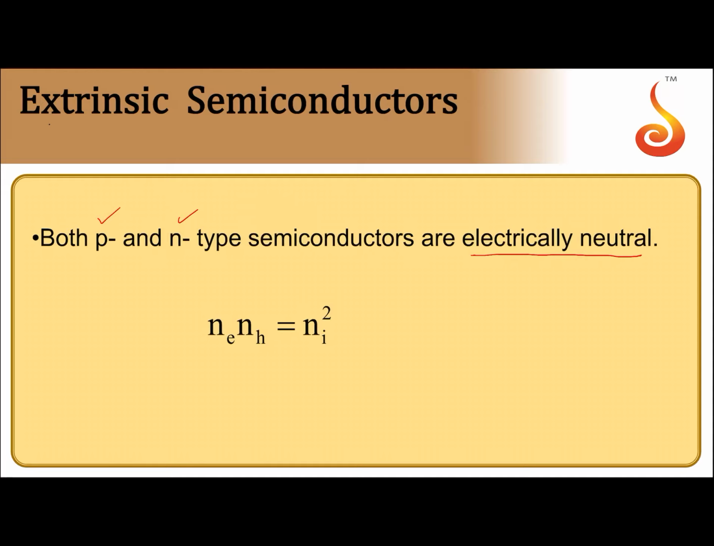Another thing is the added impurities. You are adding a phosphorus atom, or an aluminum atom. The atom that you are adding is electrically neutral. Before that, the crystal was electrically neutral, so the resulting crystal is also electrically neutral. And for any intrinsic or extrinsic semiconductor, Ne into Nh is equal to Ni square, where Ni is the intrinsic carrier density, that means the number of intrinsic charge carriers per unit volume.